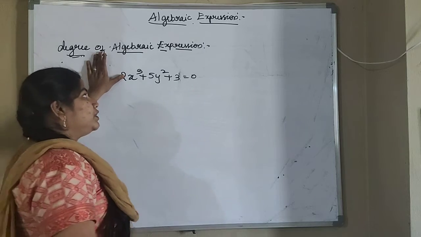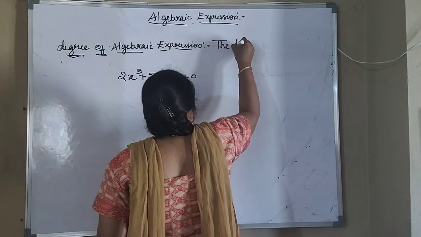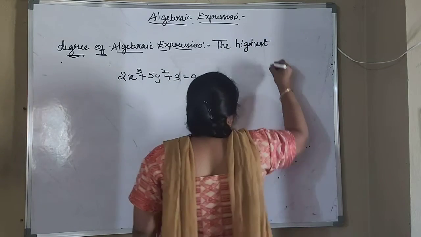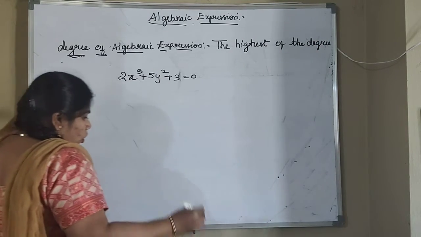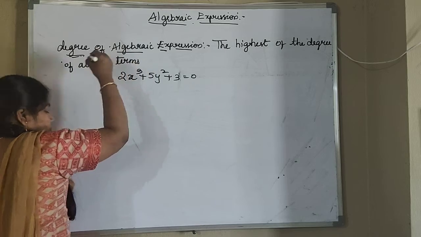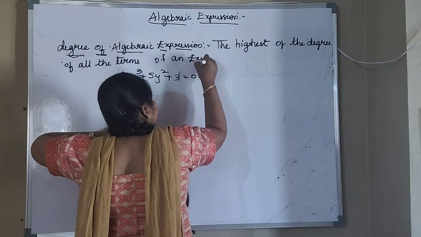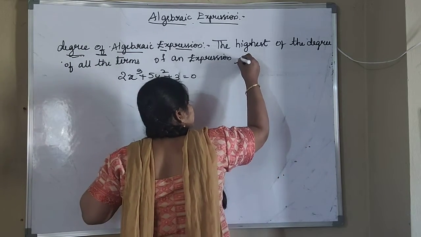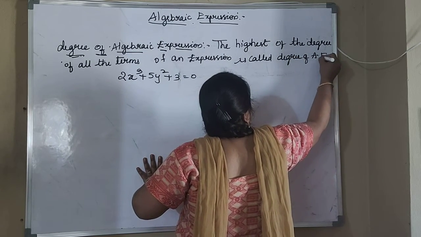So how to find the degree of an expression? First write the definition. The highest of the degrees of all the terms of an expression is called degree of algebraic expression.